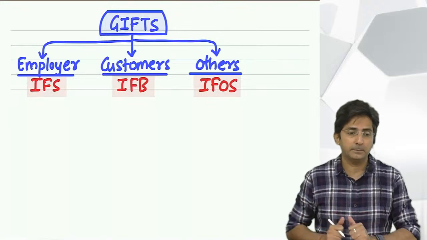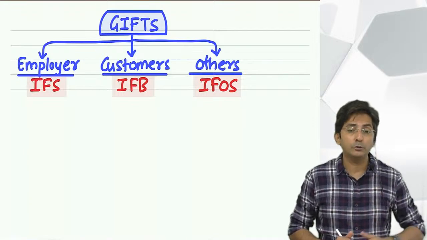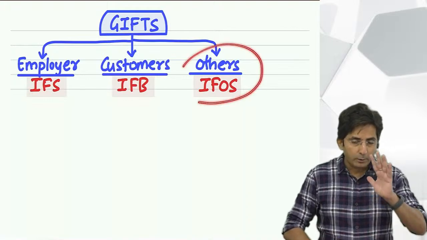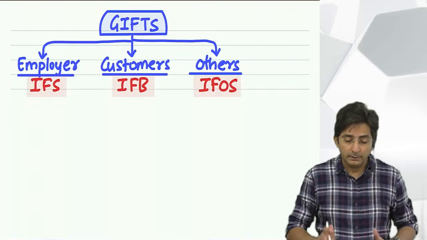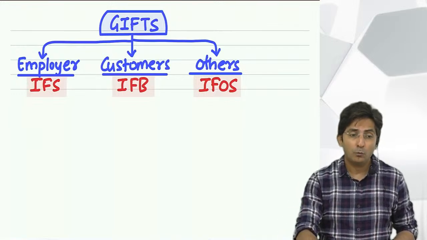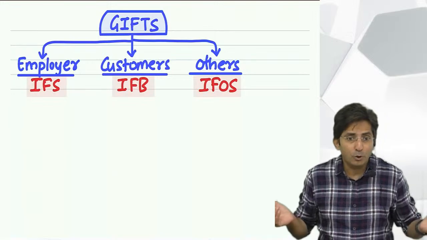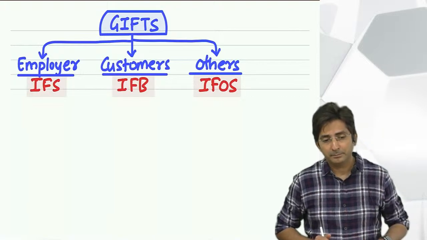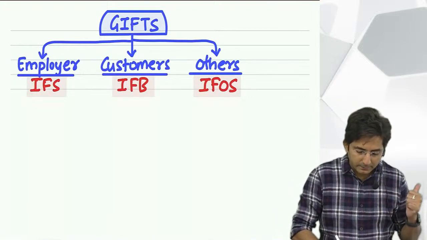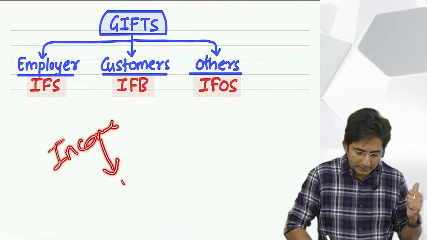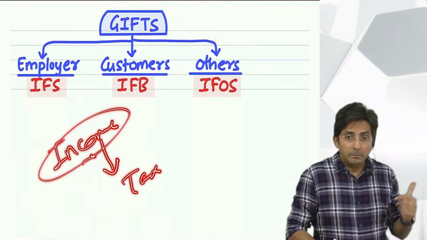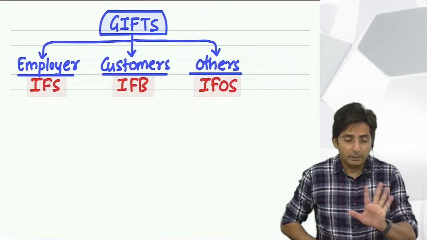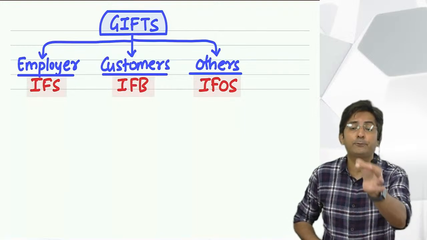Means if it is 50,000 or less, then exempt. Above 50,000, taxable. But now see, next question what you should get, why? First I will explain a big concept: why is gift being taxed? Here firstly a person should revolt. Why tax on gift? Gift is not an income. Tax is on income, but gift is not an income. Do you agree? We are studying income tax, and income tax is the tax on income. But gift is actually not an income. Then why is it taxed?